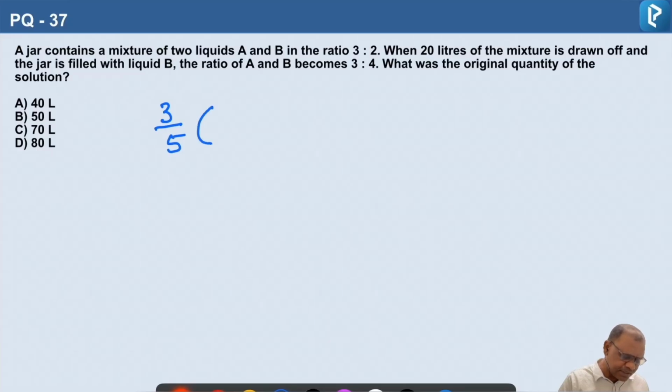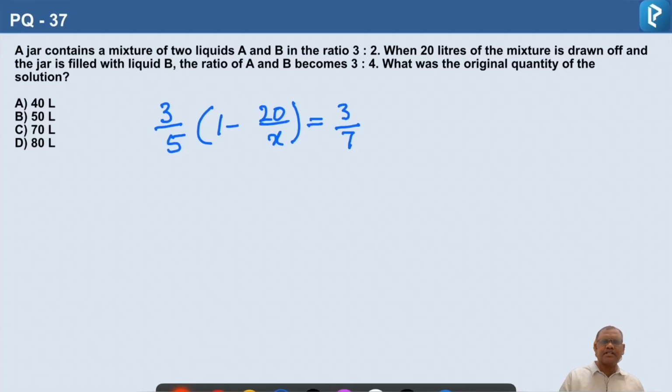From this 20 liters is taken out: 1 minus 20 by total quantity, which we assume as X. The final concentration of liquid A is 3 parts out of 7 parts, since the 3:4 ratio has 3 parts as liquid A.